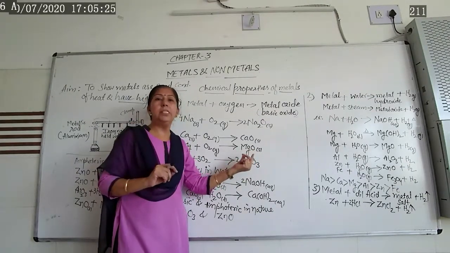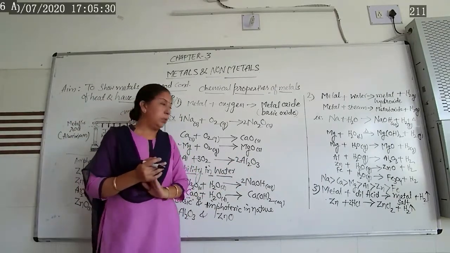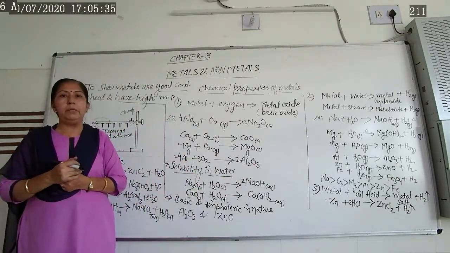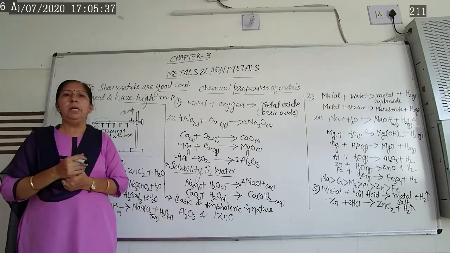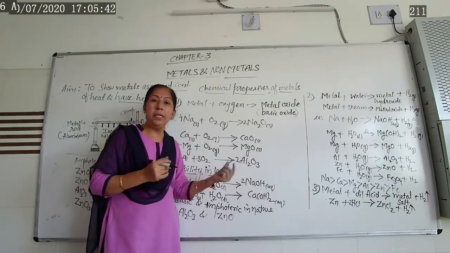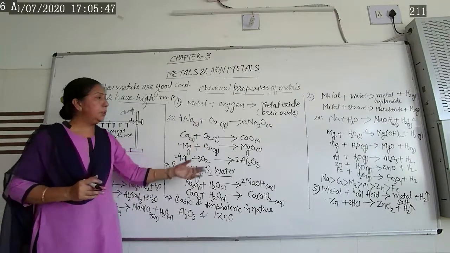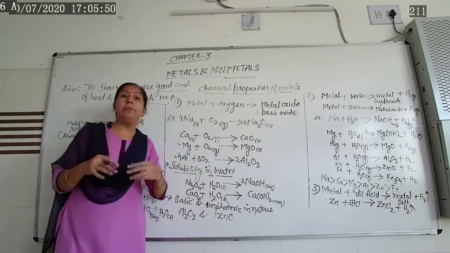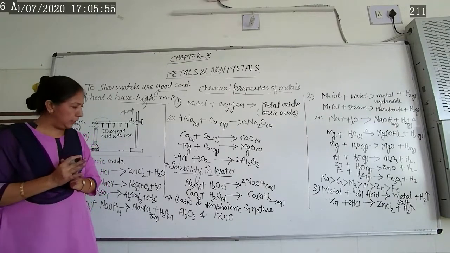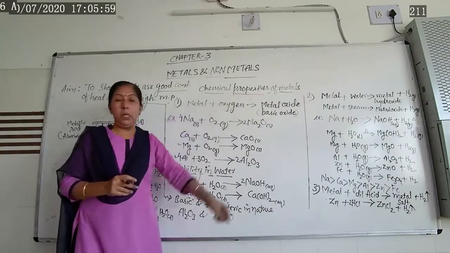Then only it starts burning. The same way aluminum also is protected with the oxide layer. So aluminum oxide is coated on the surface of aluminum. If you want to heat it, first you have to rub it with the sandpaper, then only it starts heating, because it is protected by aluminum oxide. So this is about the reaction of metals with oxygen and it gives you metal oxide, which is generally basic in nature.